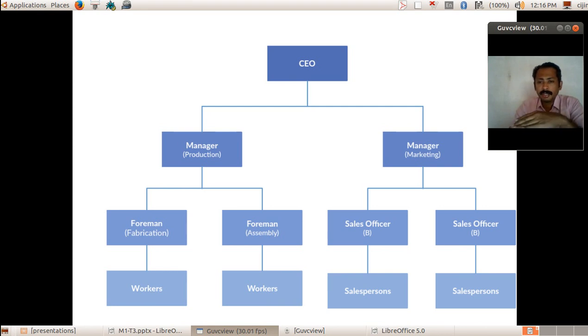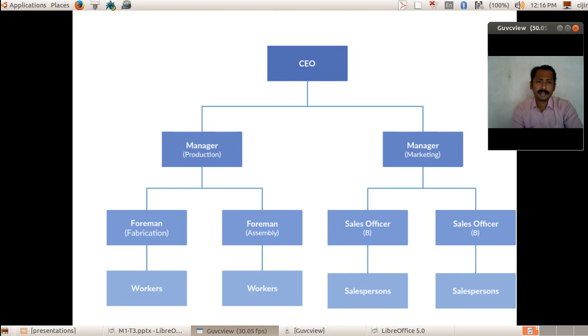And for marketing, in the position of foreman there come sales officer A and sales officer B. Under the foreman they have workers, under the sales officer they have salespersons. So this is a simple organization chart.